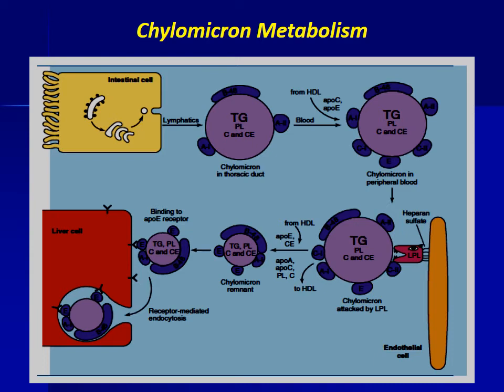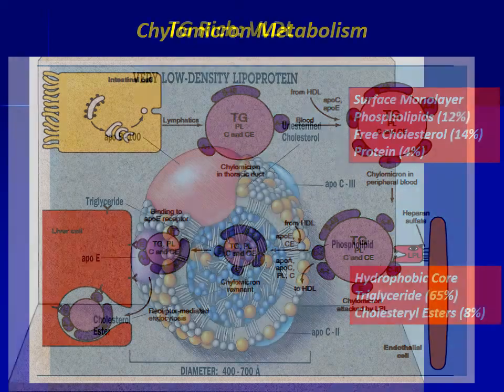The remnant particle binds to lipoprotein receptors in the liver with the help of ApoE, followed by receptor-mediated endocytosis into the hepatocyte. The endocytosed particles are routed to the lysosome, where their lipids and apoproteins are hydrolyzed by lysosomal enzymes.